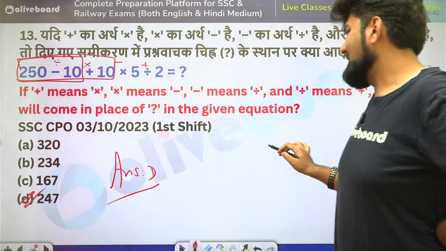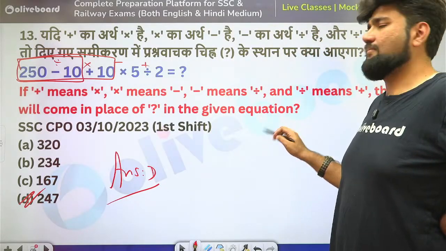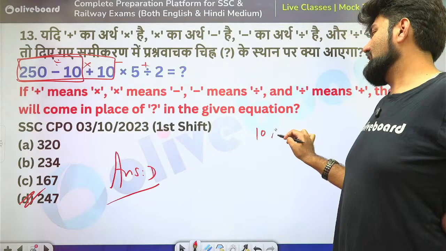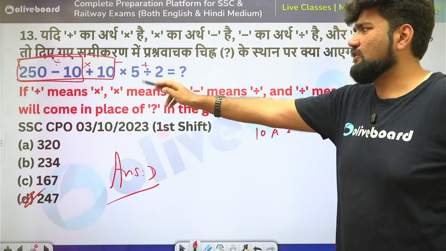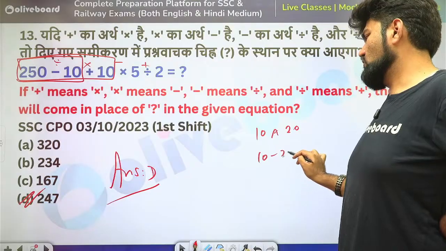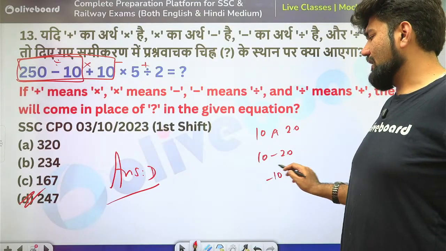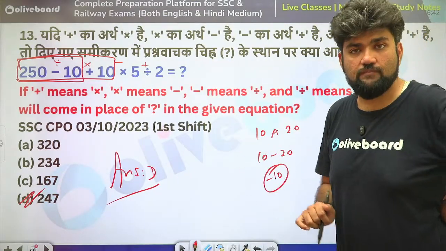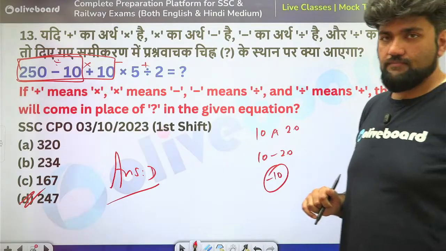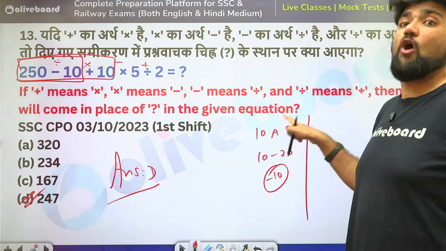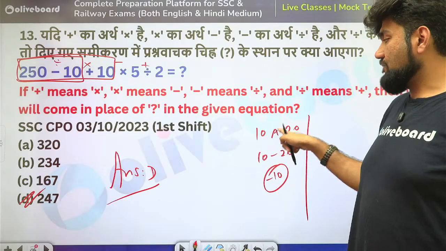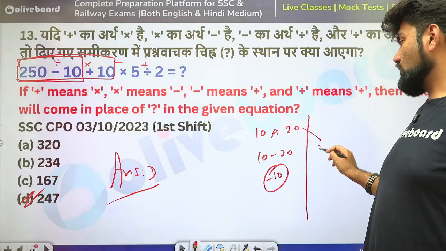Technically, if I'm saying that A means subtract from, so I have, let's say, 10A20. Mostly what we do is we replace, like here it is saying into means minus, so we'll just replace it by minus. We don't read everything. My answer is going to be minus 10 here and I'm going to accordingly solve the question. But I'm going to get an incorrect answer. Technically, when it is saying A means subtract from, that means 10 subtracted from 20. So this will become 20 minus 10.